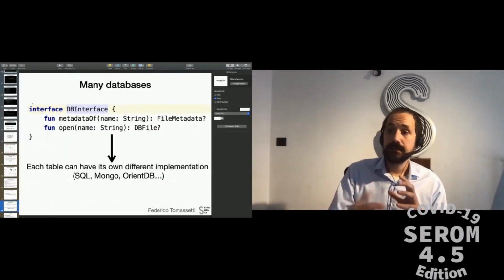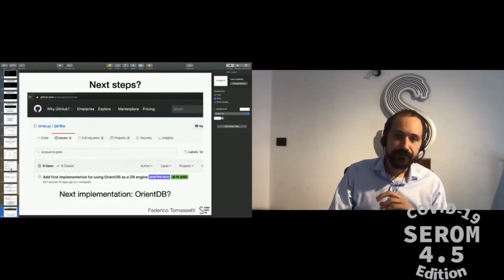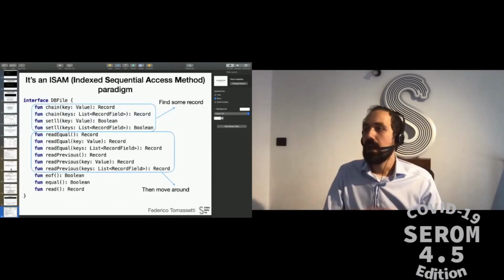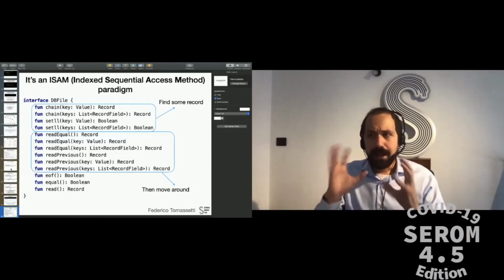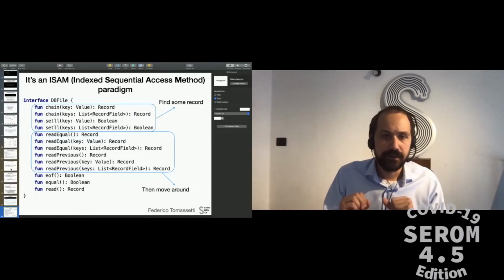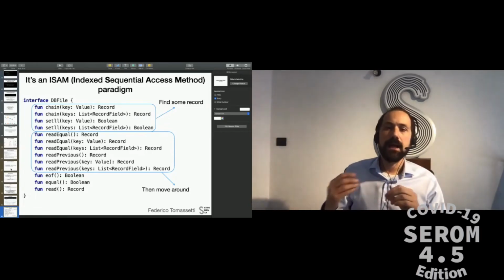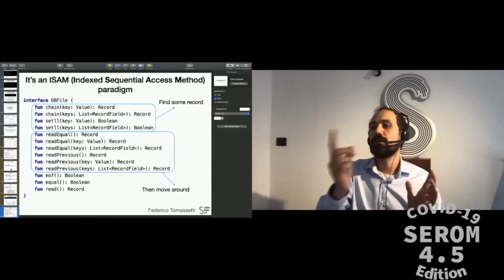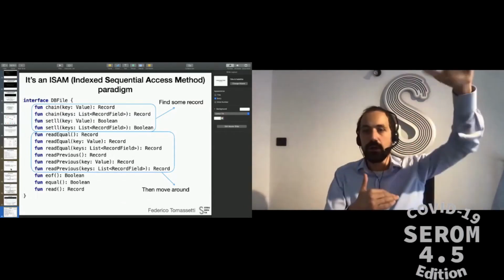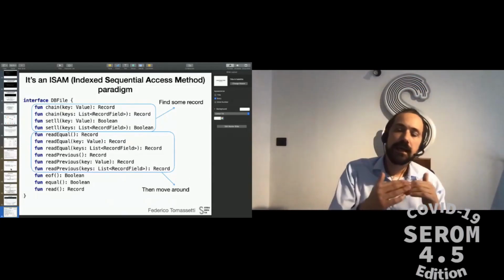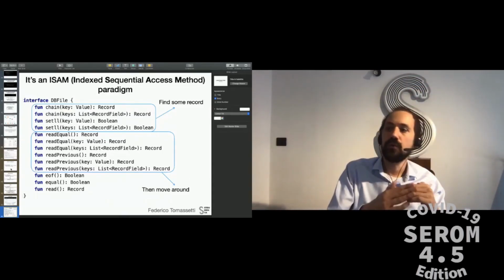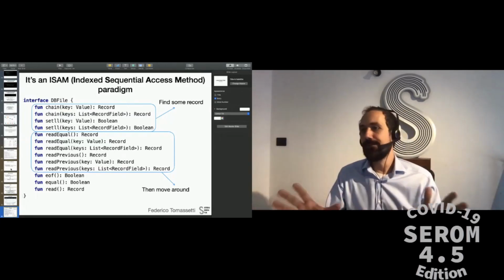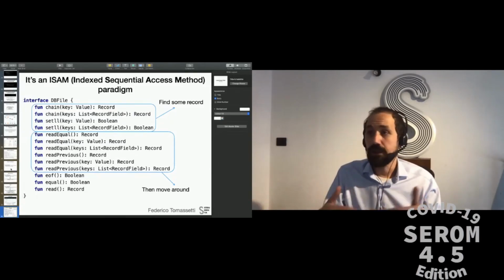Including in those functionalities, there is access to a database that uses the indexed sequential access method paradigm. This is something that I am starting to understand, but it's quite peculiar. Basically, I perform a certain search and I move the cursor to a certain position on my file, and then I can use instructions to move forward or backward. So this is a paradigm completely different from relational databases and SQL.